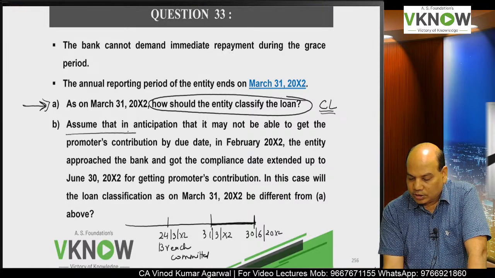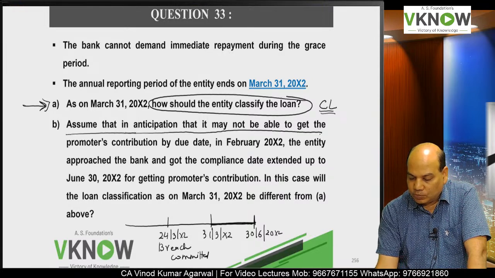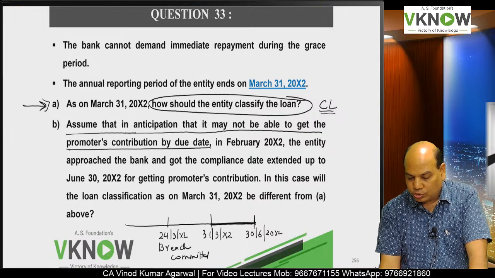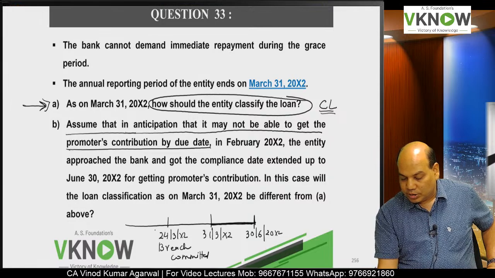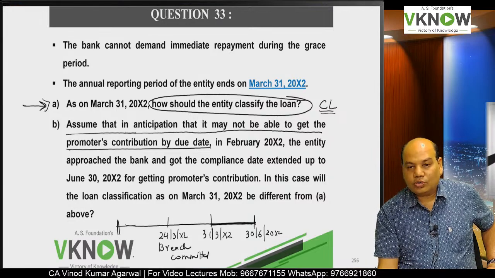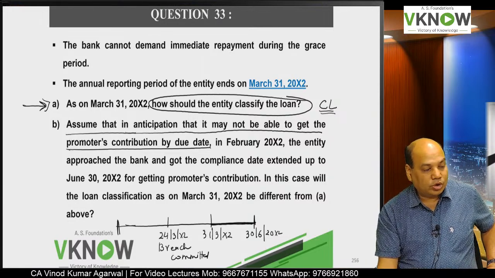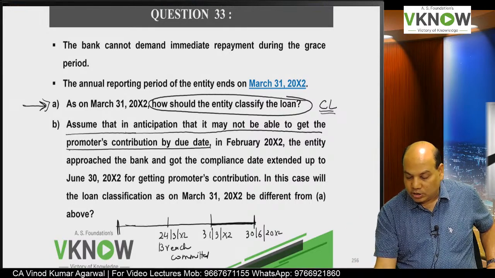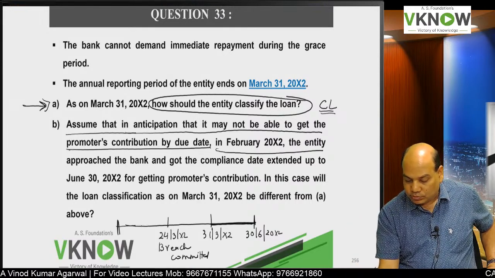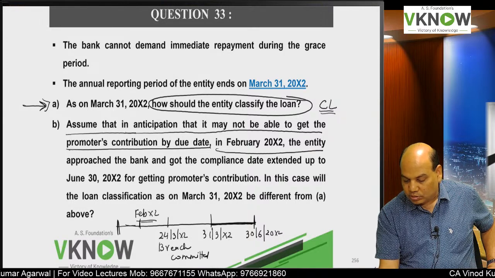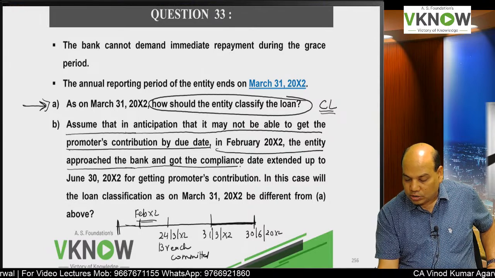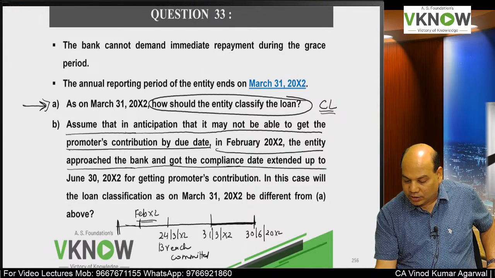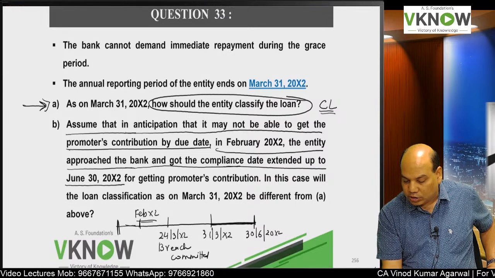Now assume that in anticipation that it may not be able to get the promoter's contribution by the due date, suppose the company knew that it will not be able to bring the money in February 20x2. Here only, before 24th March, the entity approached the bank and got the compliance date extended up to 30th June.